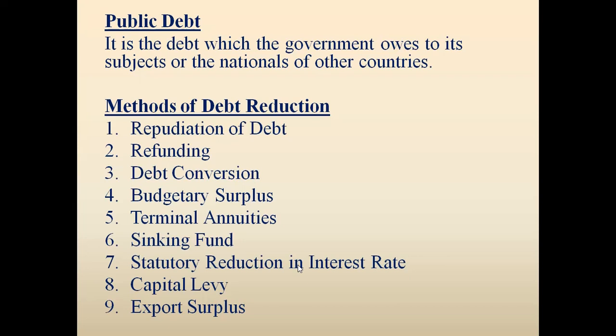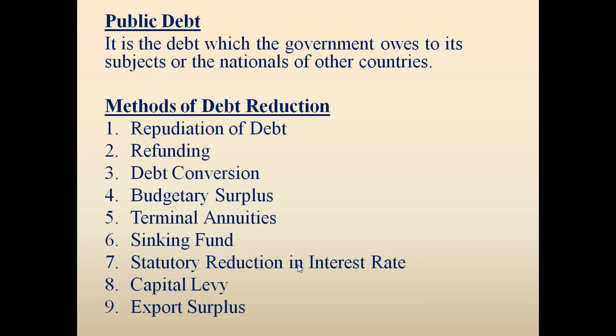And point number 4, budgetary surplus. We have already seen that a budget can be of three types: a balanced budget, a surplus budget, and a deficit budget. Now if the government receipts are more than their expenditure, obviously there will be a surplus in the government's hand. So through a budget surplus the debt can be reduced. That surplus money can be used to clear off the debt.